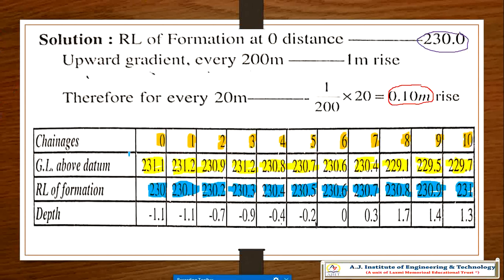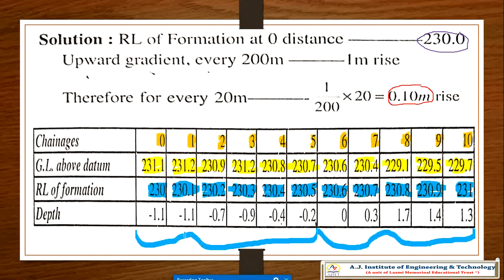So now if we are getting the negative answer, that is banking. If you are getting positive answer, that means you have to fill it. That much amount you have to fill. This much amount you have to remove. So that is negative and positive. Okay. So till here we are getting banking, and till here we are getting cutting, and here we are getting banking. Banking is positive and cutting is negative.